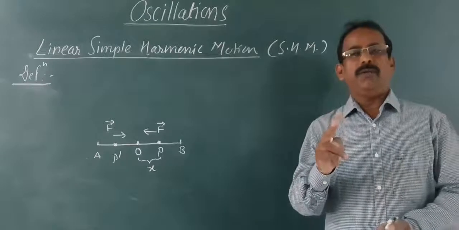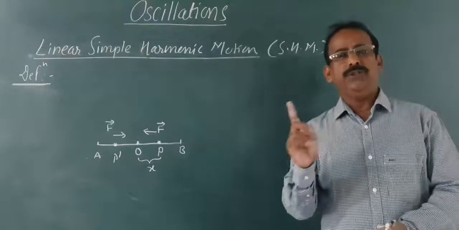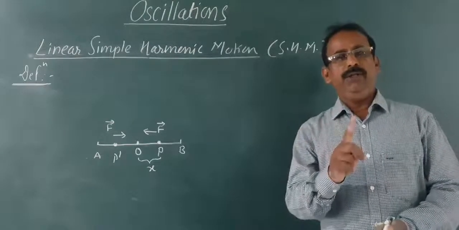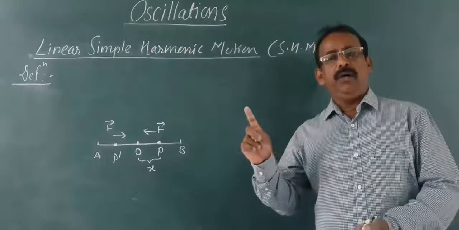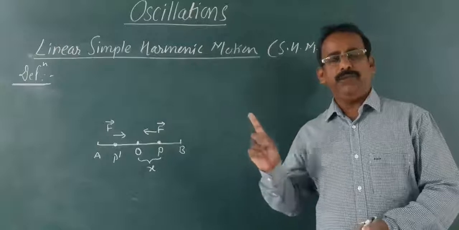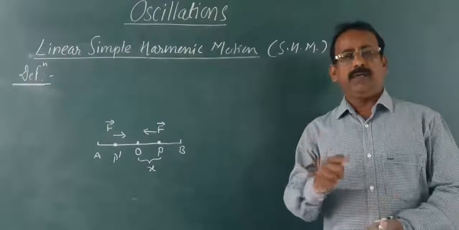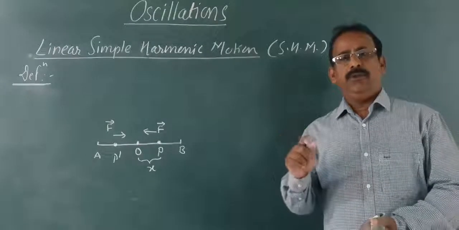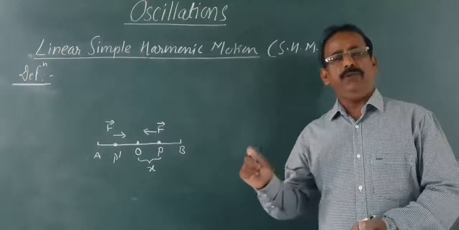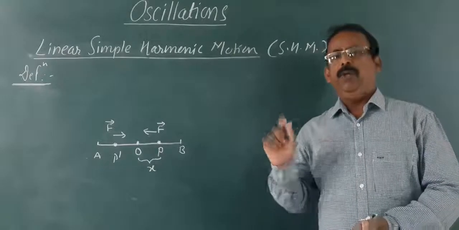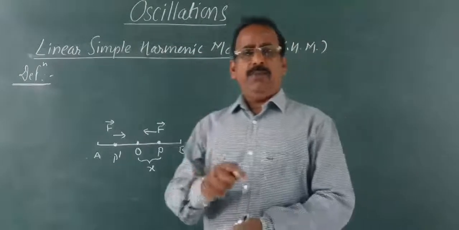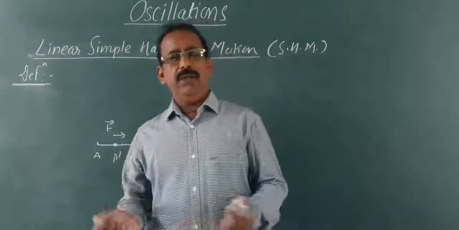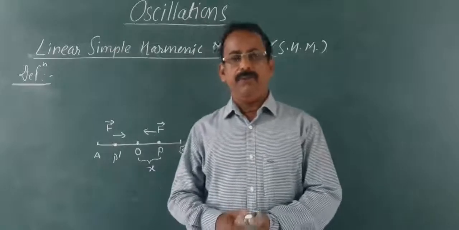In linear simple harmonic motion, two conditions are required. One is that the direction of restoring force must be opposite to that of displacement. And second is that this force must be proportional to displacement. Any motion which satisfies these two conditions will be linear simple harmonic motion.